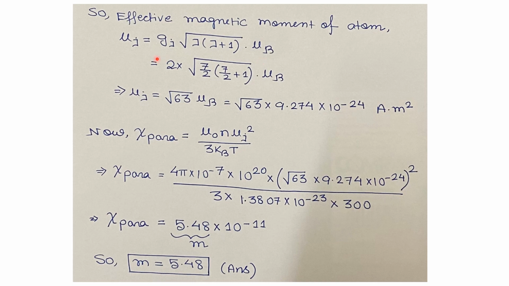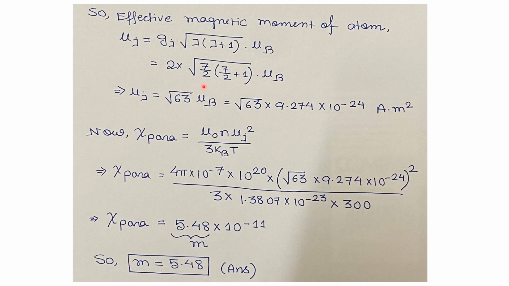We have already calculated the g_J and J value for our system. The Landé factor g_J is 2 as per our calculation, and the J value is 7/2. So we'll put the values here, and we'll get 2 times root of 7/2 times (7/2 plus 1) times mu_B. Now mu_B is already given in the question, that is 9.274 times 10 to the power minus 24 amp meter square.